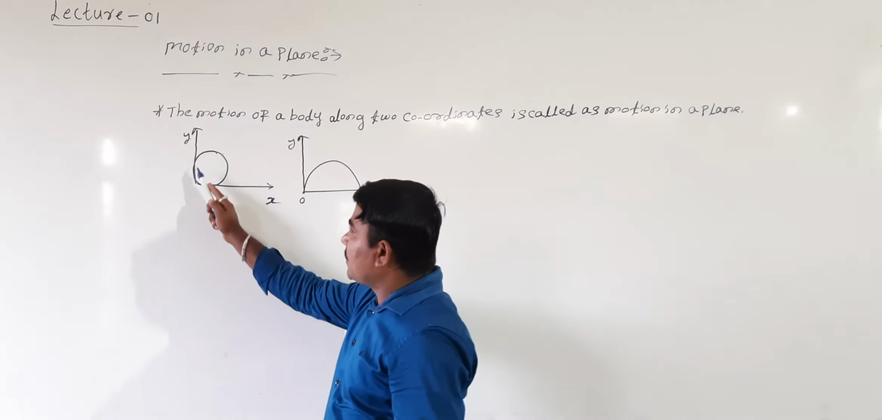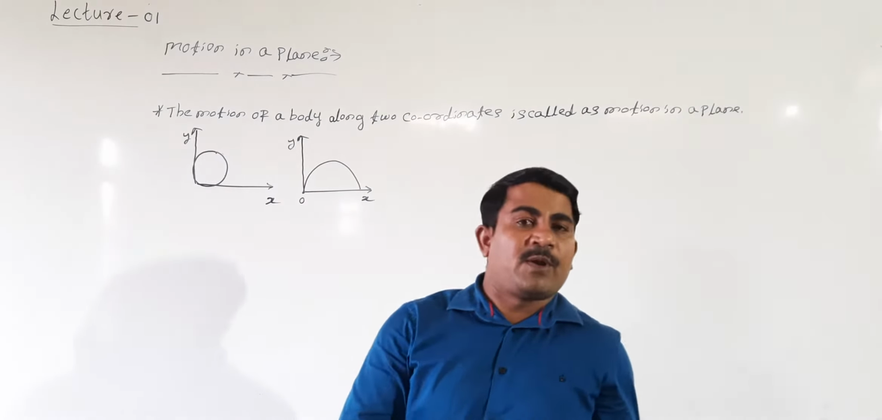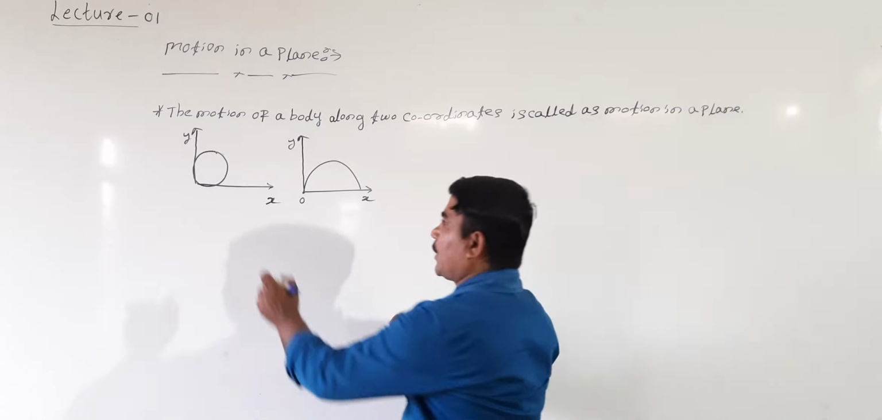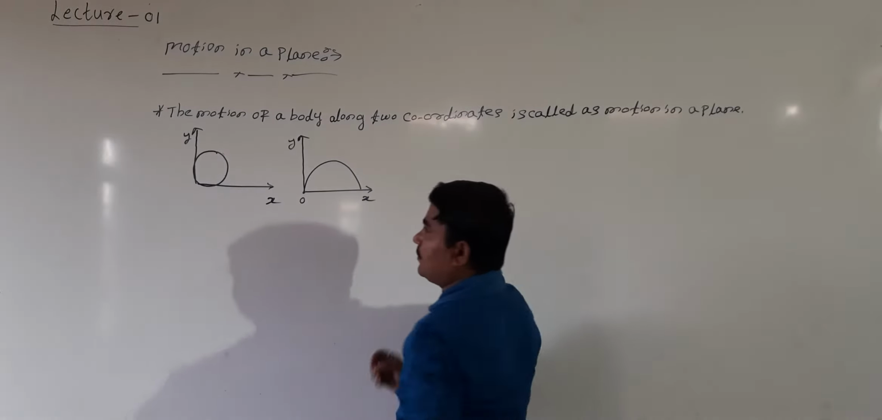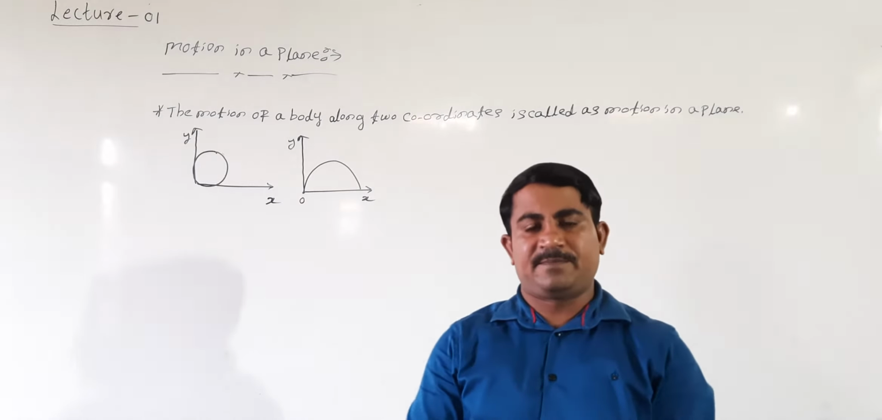Hence here, this is a circular motion. Then what can you call examples for motion in a plane? The circular motion and projectile motion are examples for motion in two dimensions or motion in a plane.